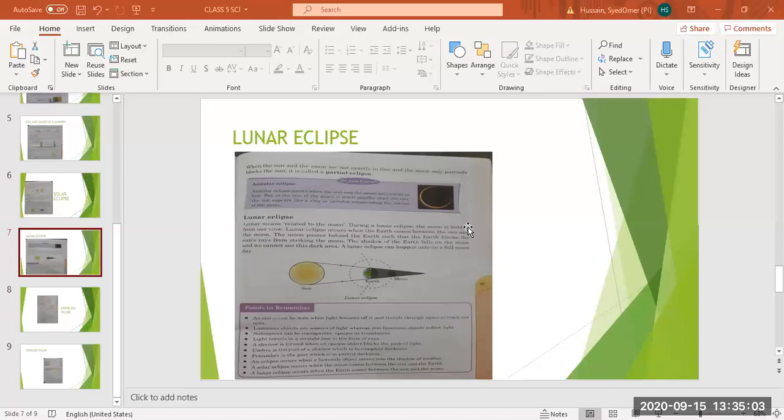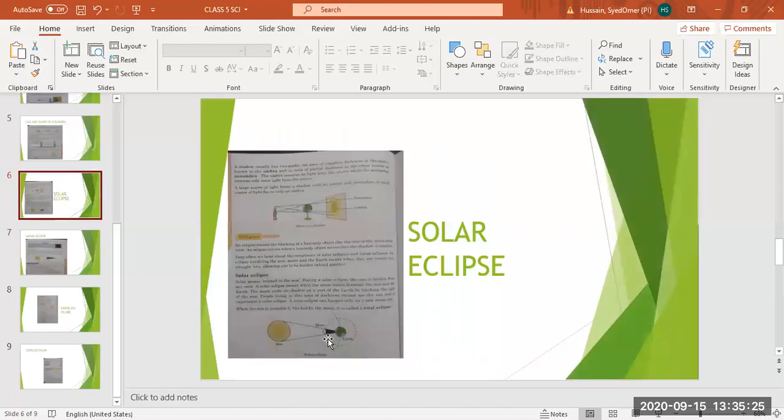Underline, a lunar eclipse can happen only on a full moon day. Means when there is a full moon, we experience a lunar eclipse, and when there is a new moon, we experience a solar eclipse. So what is a lunar eclipse? I will repeat again. As we have studied in the previous solar eclipse, the moon comes in between the sun and the earth in such a way that the light of the sun falling on the earth is blocked by the moon.